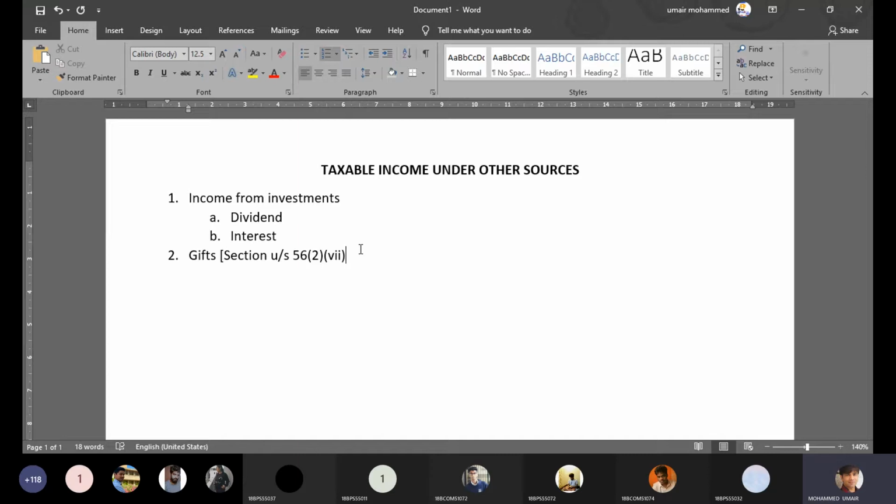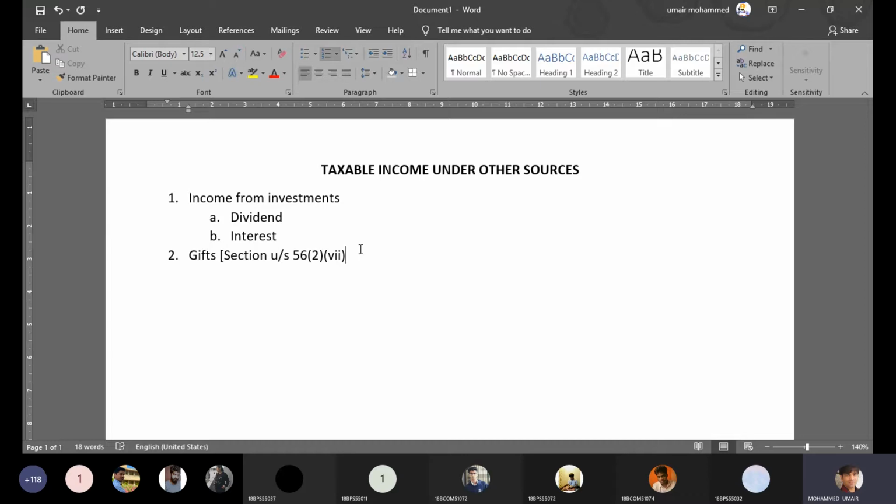The only criteria is that the value of the gift should exceed 5,000. This is what you have studied in your last semester under the head income from salary. Anything which you receive from your employer, any kind of benefit, whether monetary or non-monetary, is taxable under the head salary. The same rule gets applied to gift also. Gift is a benefit you're receiving from your employer, and it is taxable under the head salary. The criteria is that the value of the gift should exceed 5,000 rupees in order for us to tax it under the head salaries.